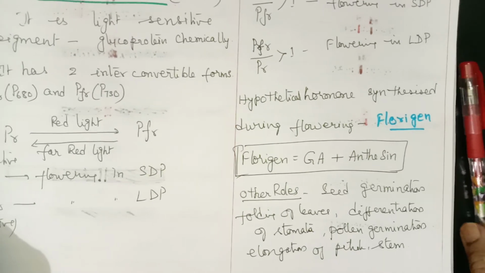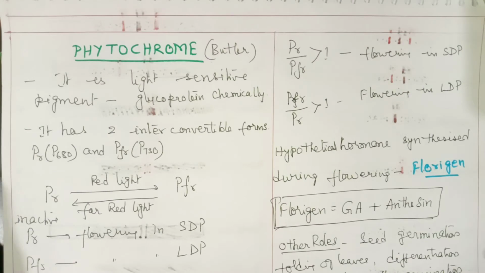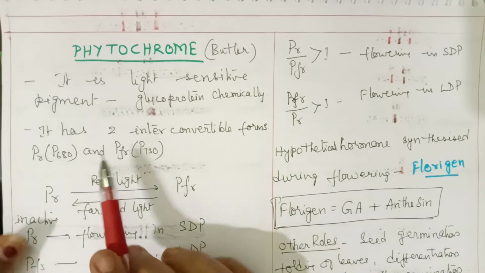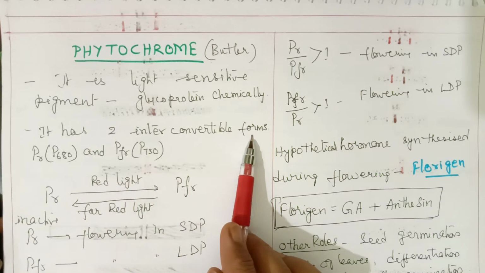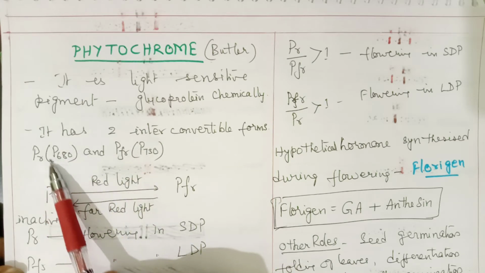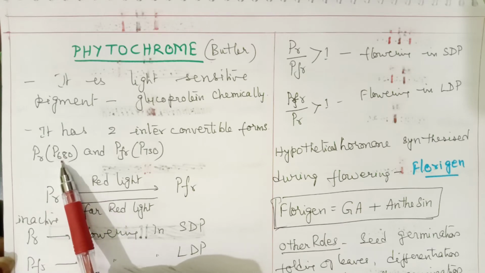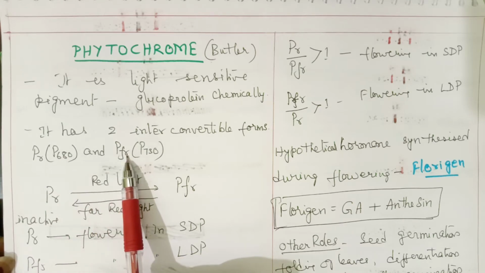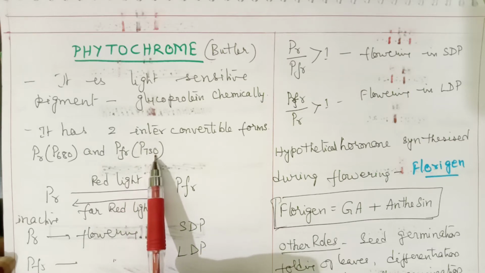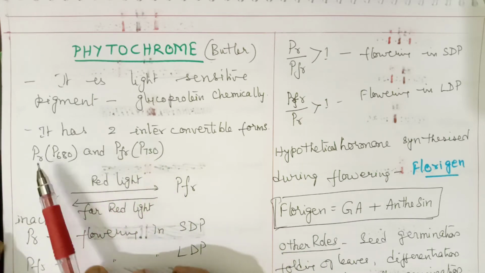So now let us see what its role in flowering is. This light sensitive pigment phytochrome exists in two interconvertible forms, PR and PFR. PR means the red region. The PR form can absorb red light and is then converted into PFR. PFR absorbs far red light. These are of wavelengths 680 and 730 nanometers.